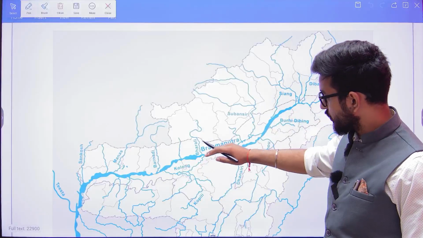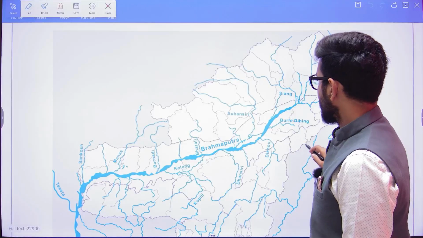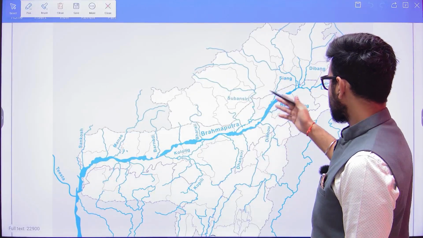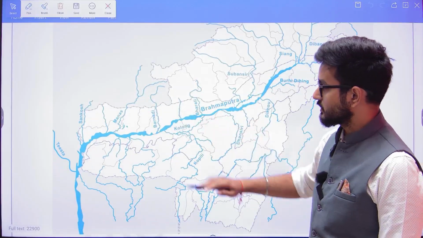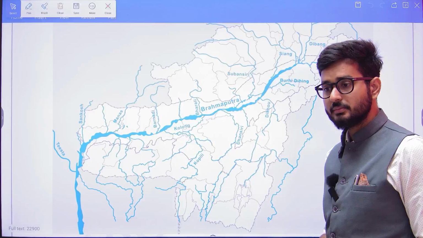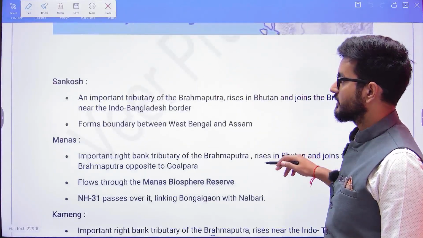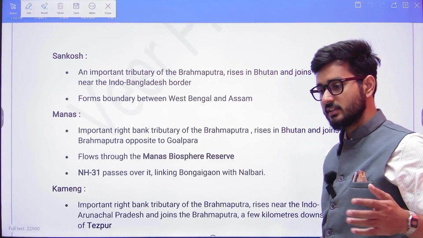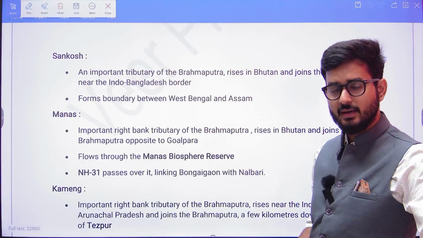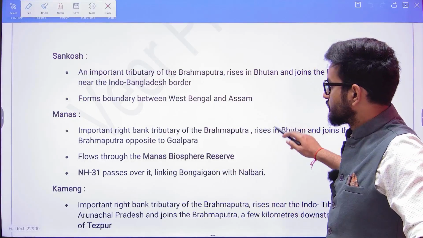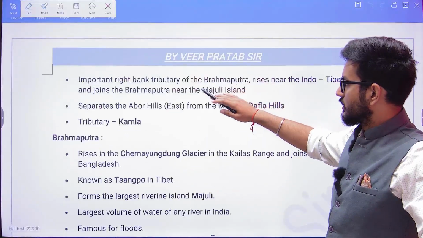Now, because Brahmaputra is flowing in this direction, the right ones are right bank tributaries, and the left ones are left bank tributaries. You need to know the important tributaries: Subansiri, Siang, Dibang, Lohit, and then Manas. These are the important tributaries of the Brahmaputra. Even the Brahmaputra is an antecedent river, and it is very powerful. It is well known for the annual floods. I have written all the important rivers here, where they are.